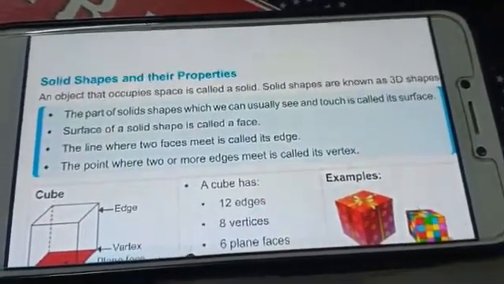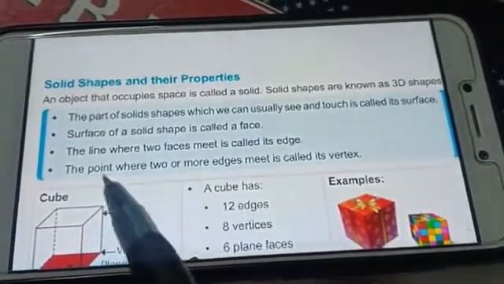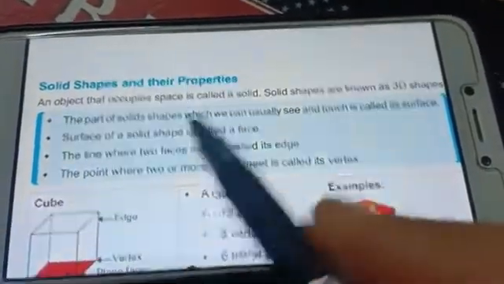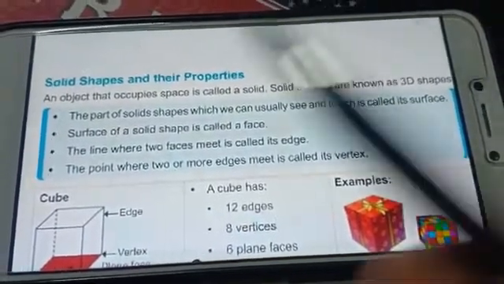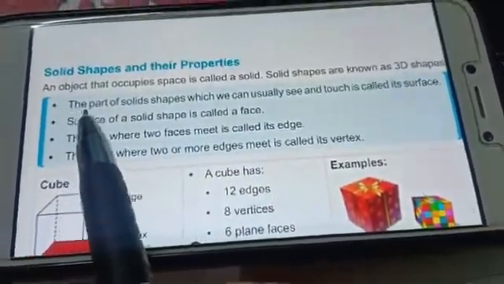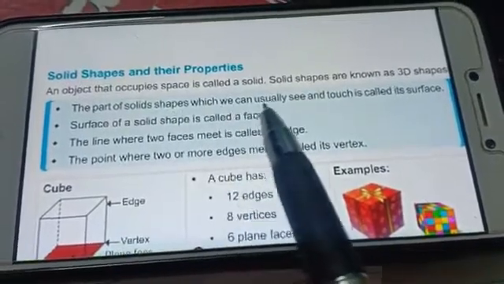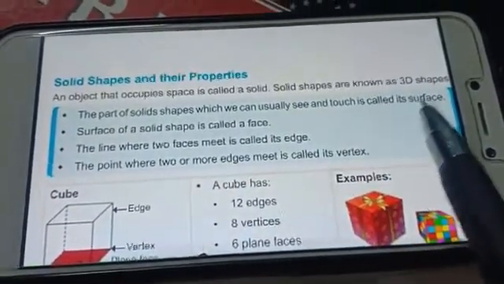Before starting the properties, let's learn the 4 definitions that are nearest to properties. First, the part of the solid shape which can usually be seen and touched is called the surface.